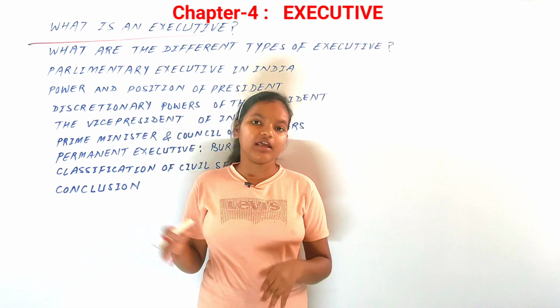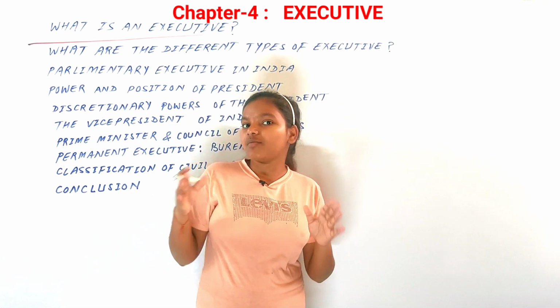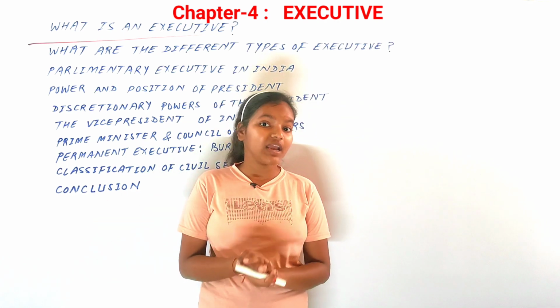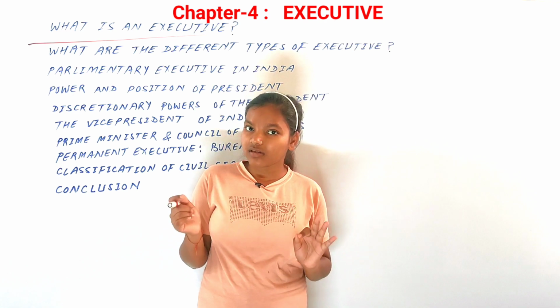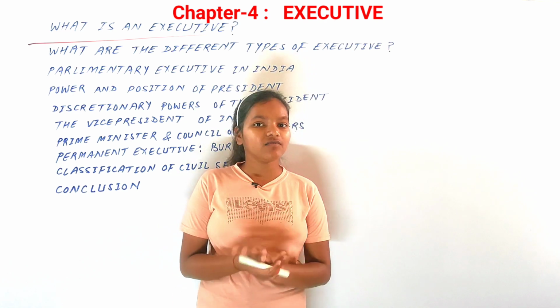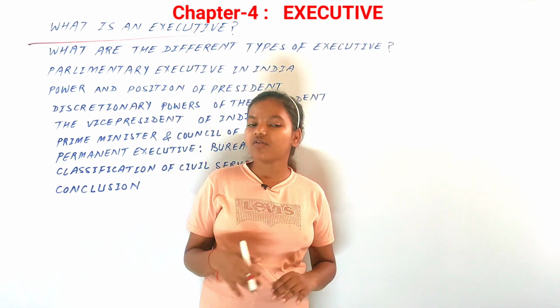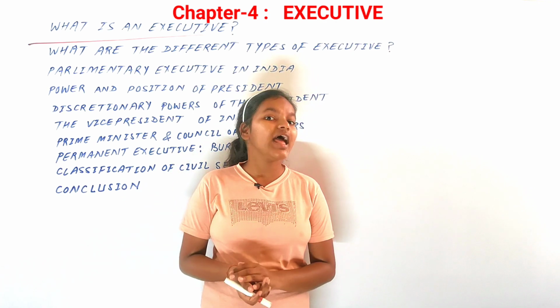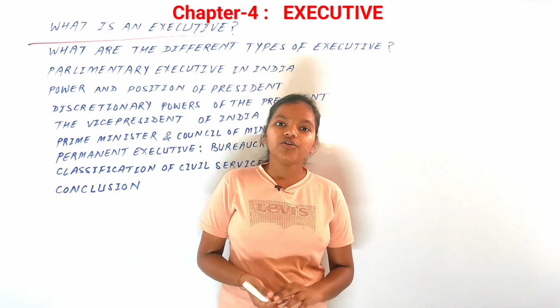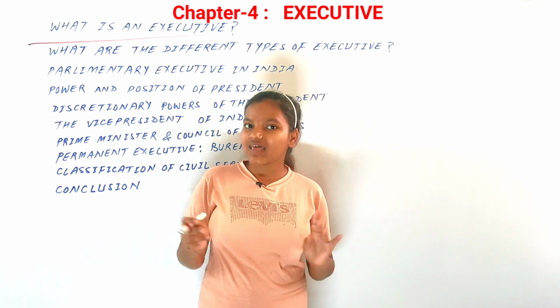You do know that those laws are made by the legislature, so the laws made by the legislature are implemented by the executive, and we have different designations like the president, prime ministers or the bureaucracy in our country as the executives. You know that there are two types of executive.